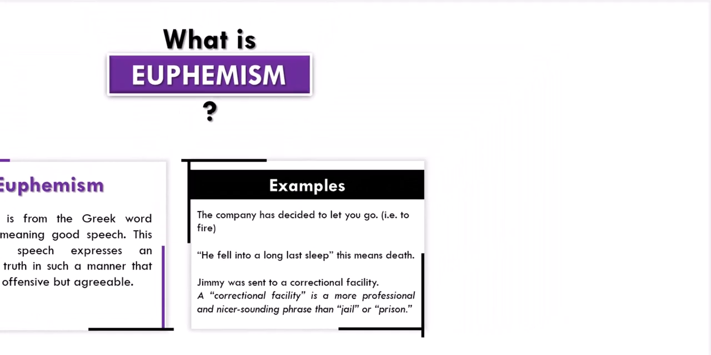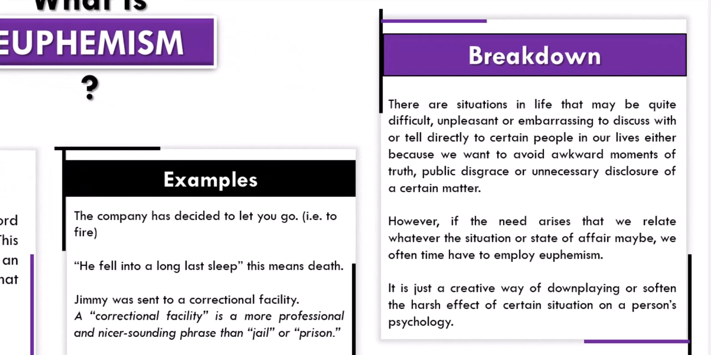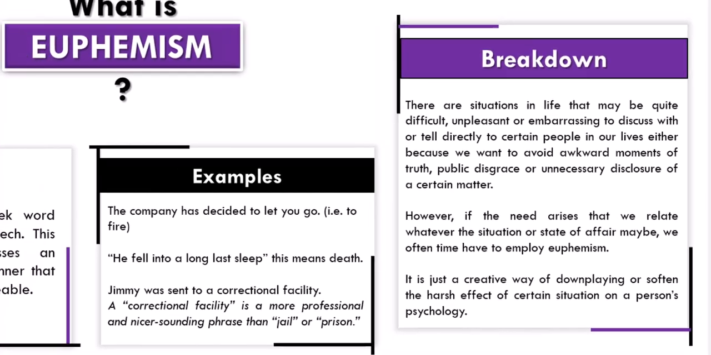There are situations in life that may be quite difficult, unpleasant, or embarrassing to discuss or tell directly to certain people in our lives, either because we want to avoid awkward moments of truth, public disgrace, or unnecessary disclosure of a certain matter. However, if the need arises that we must relate whatever the situation or state of affairs may be, we oftentimes have to employ euphemism. It's just a creative way of downplaying or softening the harsh effect of certain situations on a person's psychology.